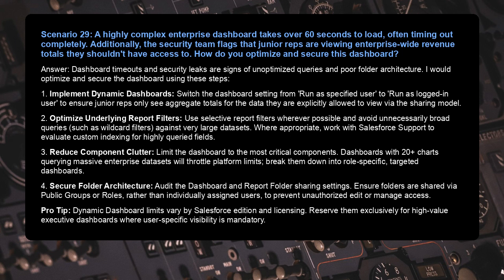3. Reduce component clutter. Limit the dashboard to the most critical components. Dashboards with 20-plus charts querying massive enterprise datasets will throttle platform limits. Break them down into role-specific targeted dashboards. 4. Secure folder architecture. Audit the dashboard and report folder sharing settings. Ensure folders are shared via public groups or roles rather than individually assigned users to prevent unauthorized edit or manage access. Pro tip: dynamic dashboard limits vary by Salesforce edition and licensing. Reserve them exclusively for high-value executive dashboards, where user-specific visibility is mandatory.